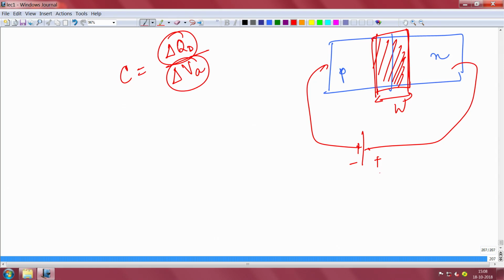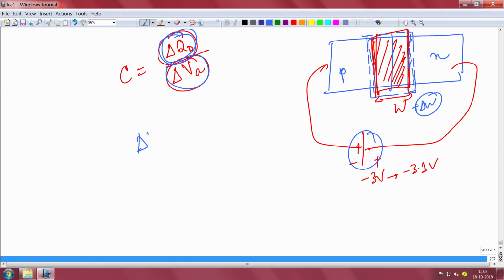See, suppose you are applying a voltage of, say, minus 3 volt, and you increase it by a small amount, from minus 3 volt to, say, minus 3.1 volt. What will happen is that the depletion region that was there will slightly increase with reverse bias. The moment it slightly increases, some extra delta has come. So, what is the change in the charge stored now? There is a slight increase in the charge that is stored. What is that ratio with respect to the voltage that you are changing?